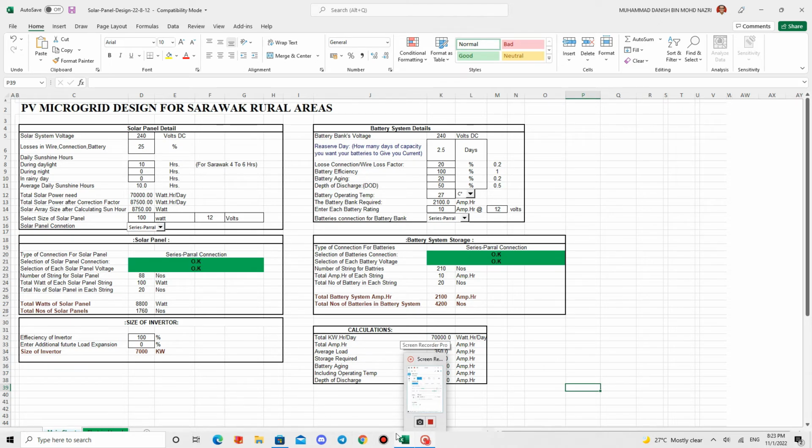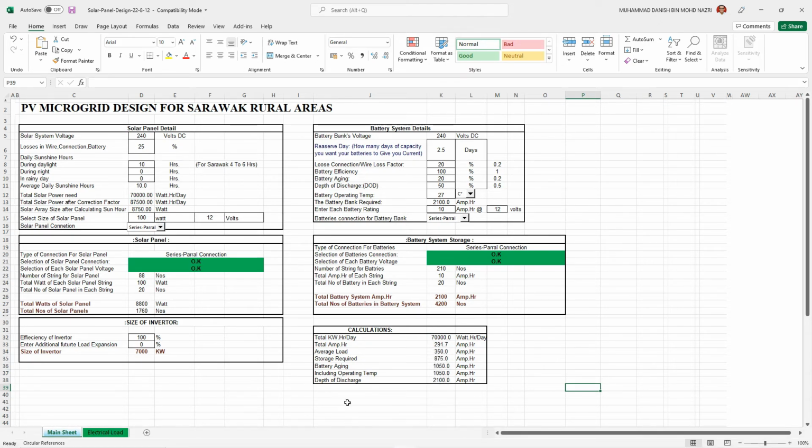So that's all for the simulation of the design of the PV microgrid for Sarawak rural area.